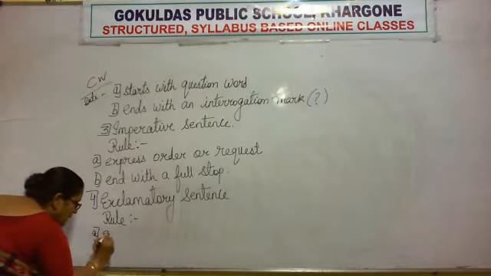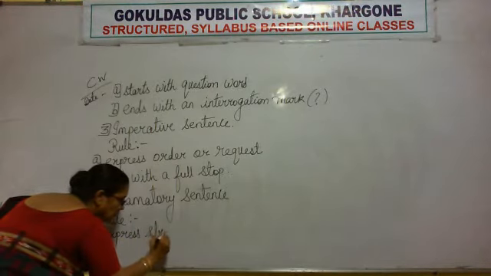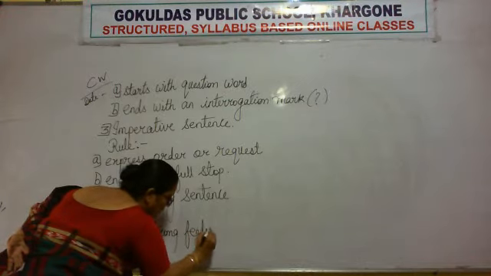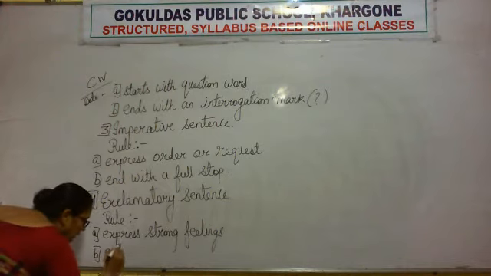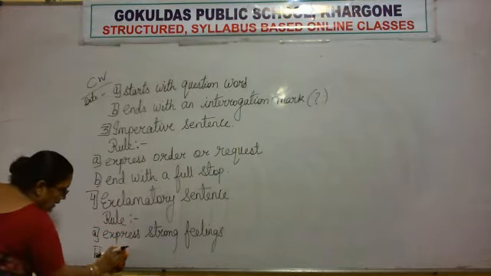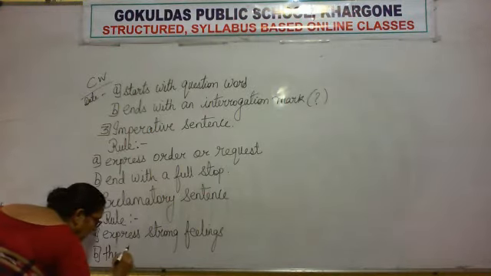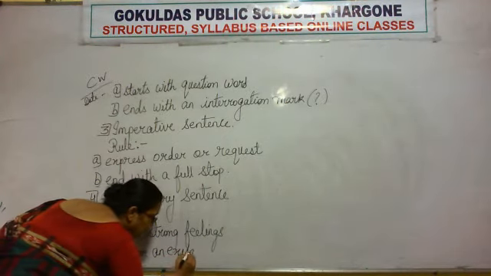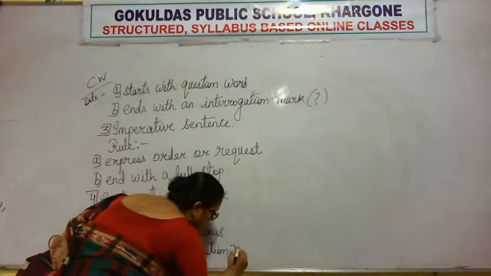A. Express strong feelings, and they end with a, no, they have an exclamation mark. They don't usually end with an exclamation mark. They have an exclamation mark. Right?